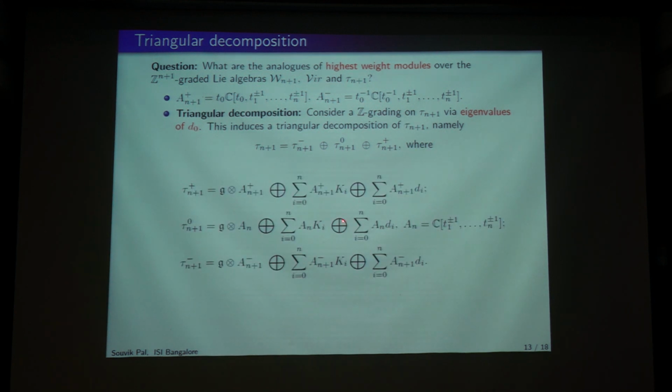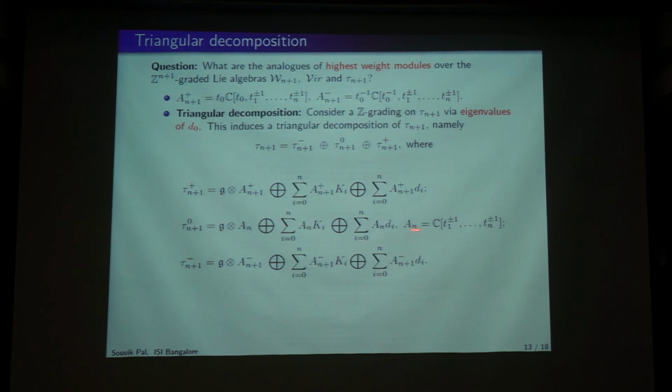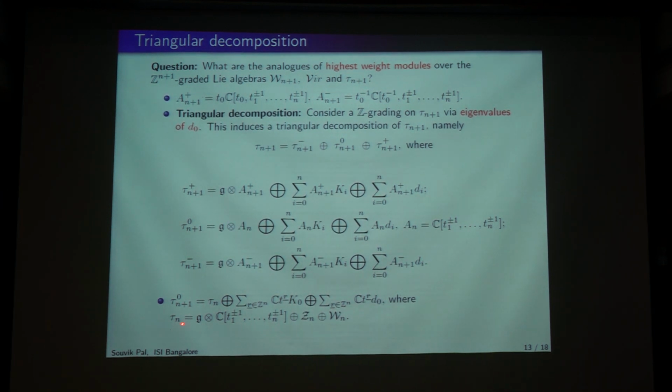So you see for t naught, this is positive, so this ensures that the t naught power is always positive. Similarly for the negative part, this ensures that the t naught power is always negative. And in the middle part, we don't get that 0 part at all, and we start only from t1 because it is a 0 part. One notable thing is that the middle part is actually the full toroidal algebra in n variables, not n plus 1 variables, plus 2 copies of A(n).